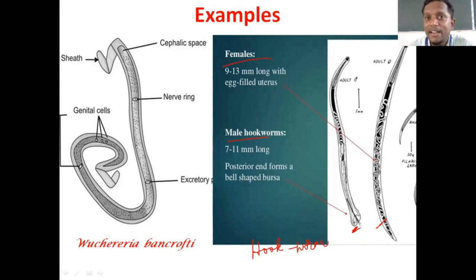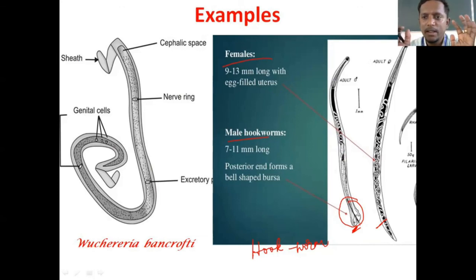See, that is the unique character of this phylum. All the males will be generally smaller than the female, and female will be larger, and body will be pointed. And see, male, in roundworm we had a hook-like structure, but here somewhat flattened posteriorly. Top means anterior part of the body is cylindrical. Anterior part of the body is cylindrical, but when it comes to posterior body, slightly it is flatter here.